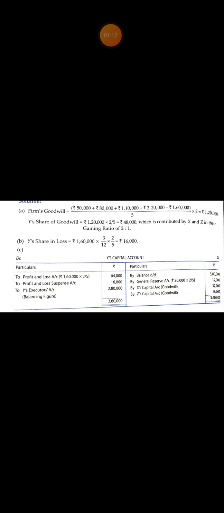Then profit and loss suspense account, that is the loss up to the date of death, 16,000. Next, balancing figure 2,80,000, which is transferred to the executors of Y. To Y's executors account 2,80,000.